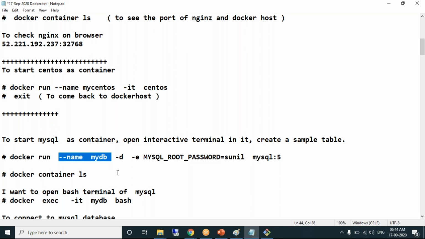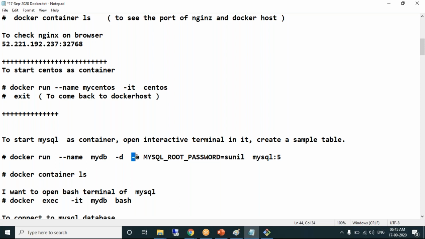It's a naming. When you are running the container, it's just naming the container as MyDB. What does D stand for? It means Detached mode. That means when you run the container, you get the hash prompt. You will not get the log messages, you get the hash prompt.